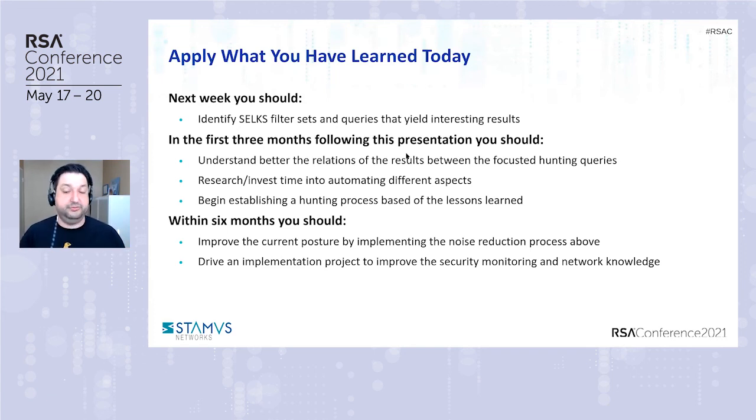Go proactive if possible, of course. And then the last step will be to improve the current posture by implementing those noise reduction processes above. Drive a project to improve the security monitoring with all the lessons learned. Implement all the automation. Automate only once, and then automate a different idea, a different process. Don't automate the same thing over and over again.